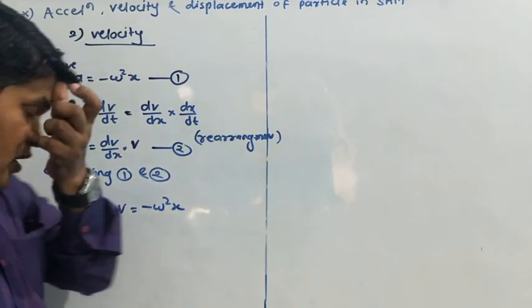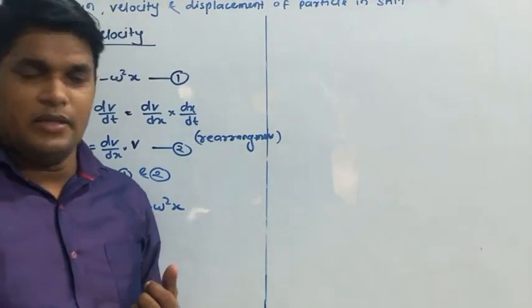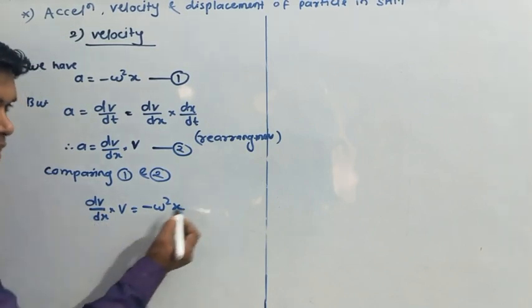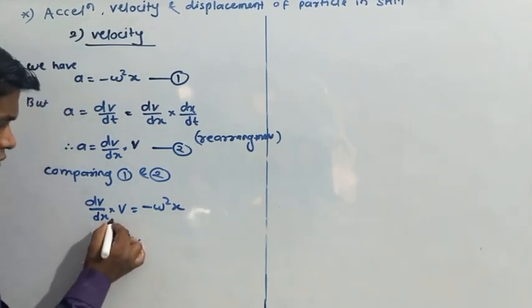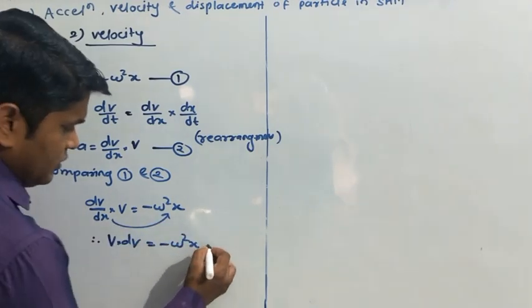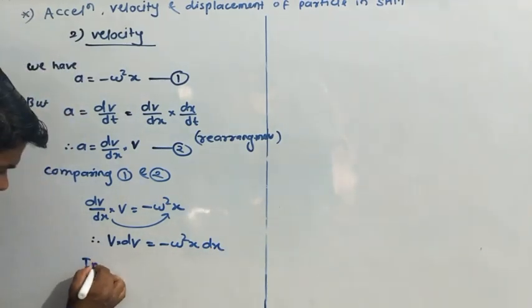Here we are using the variable separable method, meaning v term on one side and x term on the other side. So we get v into dv equal to minus omega square x into dx. Now integrating on both sides,